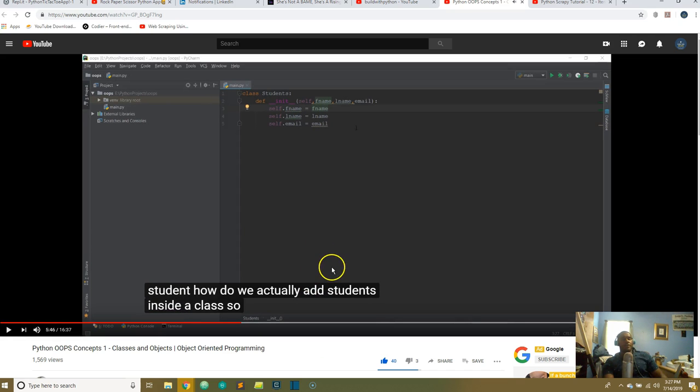Okay, I don't really understand quite what he's saying from this point. I think he's saying that the self dot f name equals the f name. I think he's saying this f name right here is the same as the f name that's actually in the, what is it called, a method, because we're using it inside of a class. So the init method contains self, f name, last name, email. I think he's saying that the f name is the same as over here, because he said we can change this.